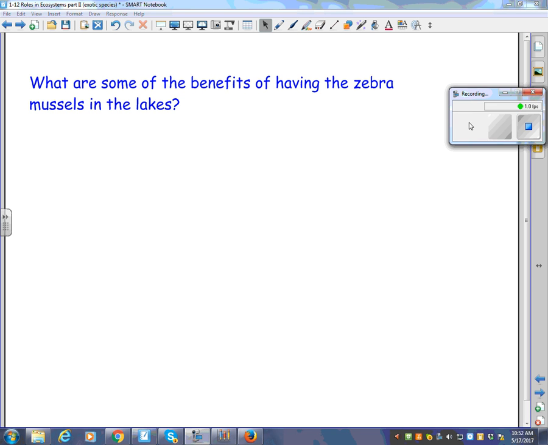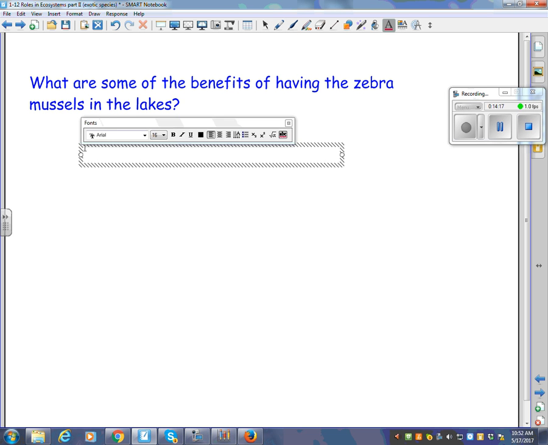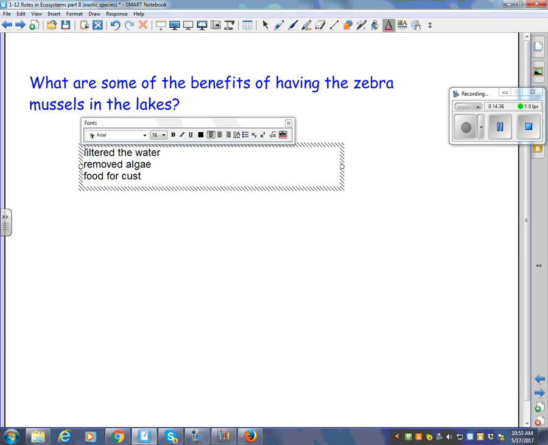So, what are some of the benefits of actually having the zebra mussels in the lakes? What did we come up with? They filtered the water, removed algae, right? What else? Oh, it was food for crayfish, I think, right?